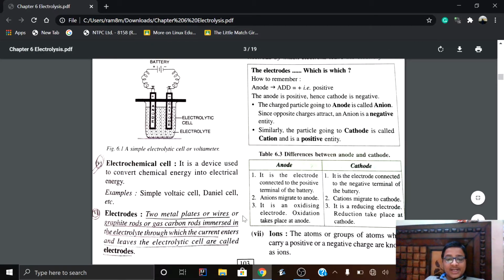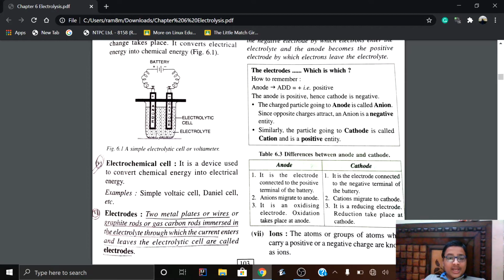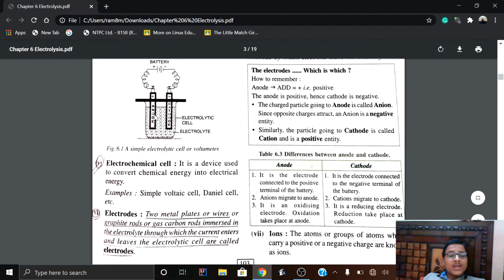So when the chloride ion gets to the anode, it oxidizes by giving its one electron to the anode. That's why oxidation takes place at the anode, and it is an oxidizing electrode.